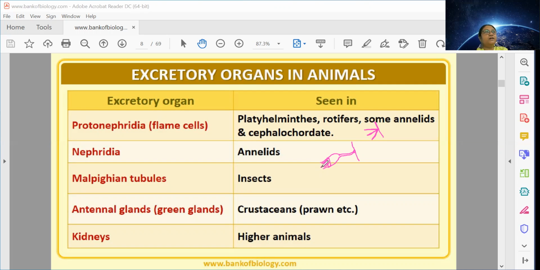The way in last chapters we observed that in respiration they have book gill, book lung, isn't it? Similarly, in excretion, insects have Malpighian tubule, whereas Crustacea like prawn, which have a thick covering on their body surface, have green gland.